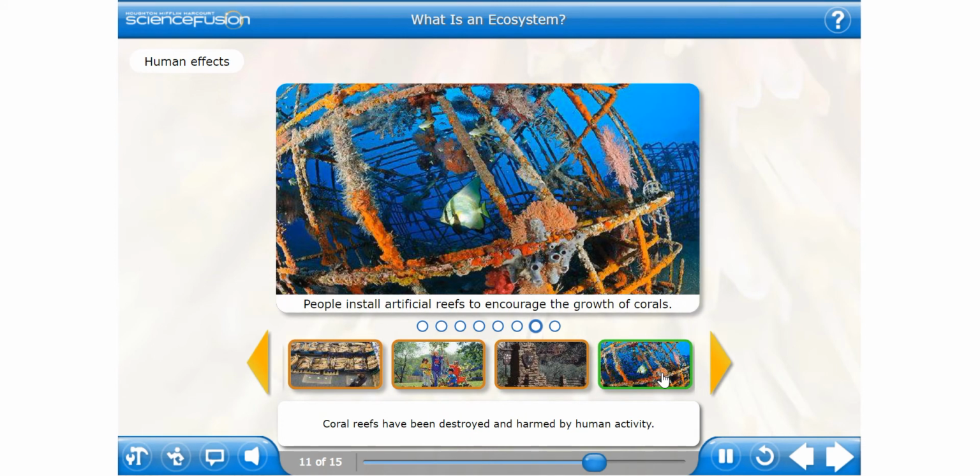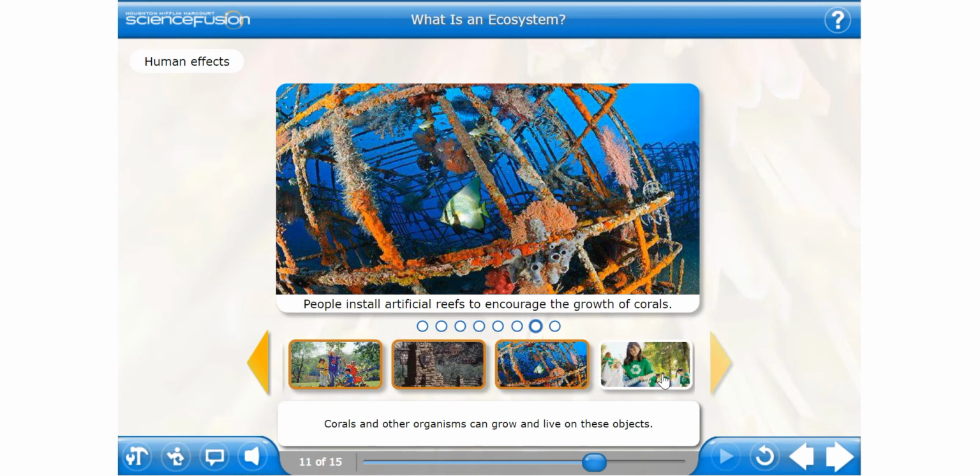Coral reefs have been destroyed and harmed by human activity. To try to reverse some of this loss, humans can make artificial reefs. We put objects such as concrete bricks, tires, and old ships, or even airplanes on the ocean floor. Corals and other organisms can grow and live on these objects.